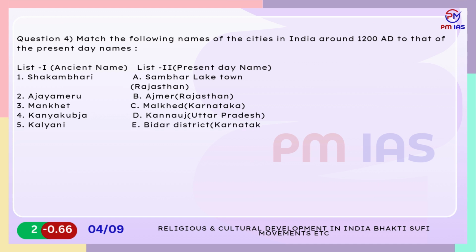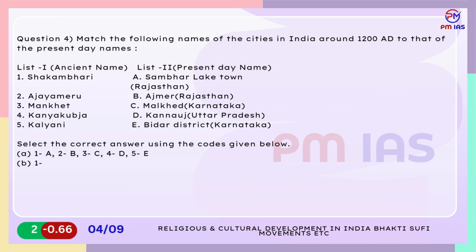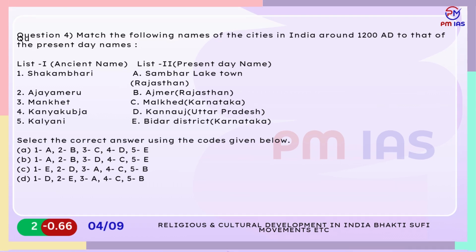A. 1A, 2B, 3C, 4D, 5E. B. 1A, 2B, 3D, 4C, 5E. C. 1E, 2D, 3A, 4C, 5B. D. 1D, 2E, 3A, 4C, 5B.